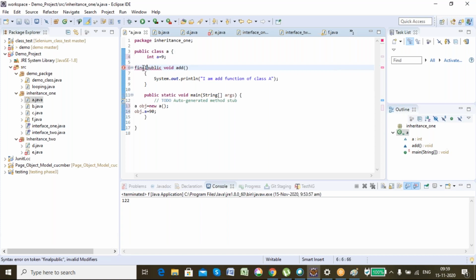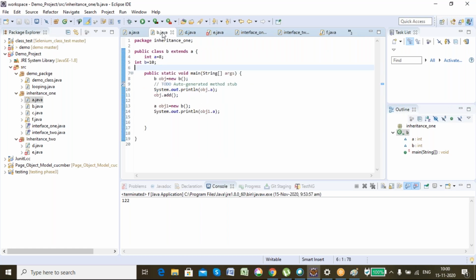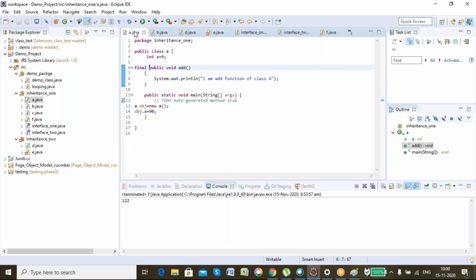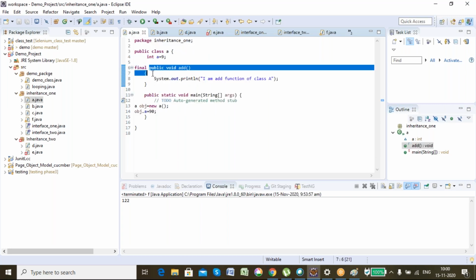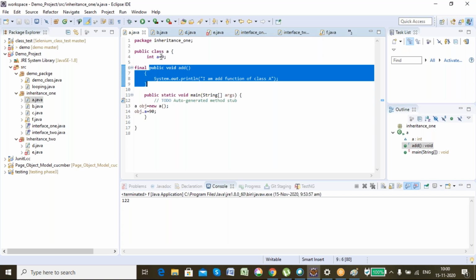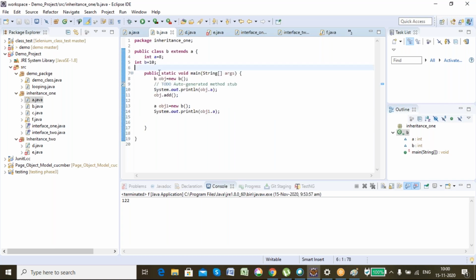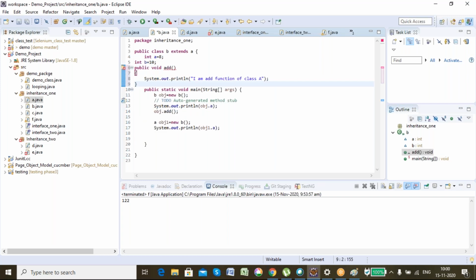I'm making a function final. So what change will happen? You will see class B, which is inheriting class A, which has a final function. If I just want to redefine that function in class B, see, it's now an error for me, but earlier I was able to define it.